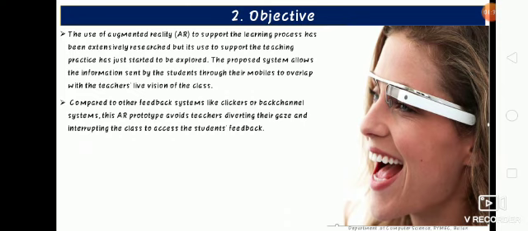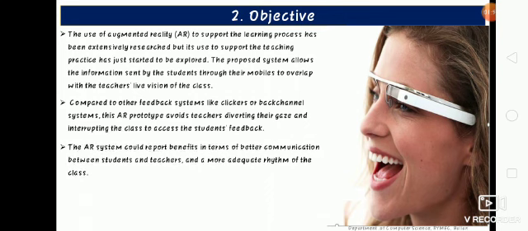The drawbacks of the other feedback systems were that they used to gather the students and ask them to give feedback. That was a major drawback and it was time consuming also. This has been overcome by using the Google Glass. How? That has been said here.